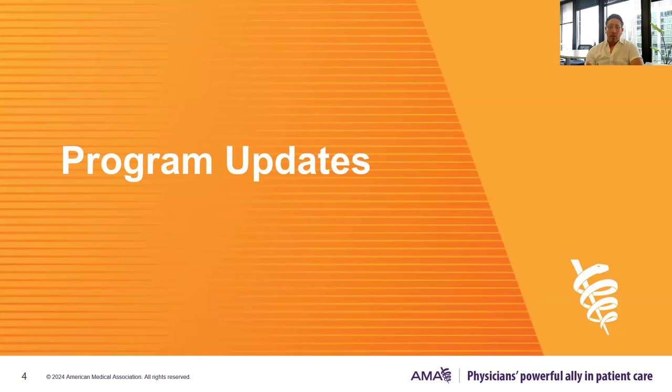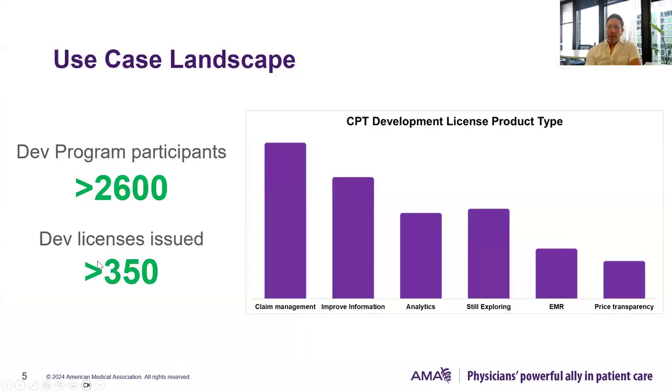The good thing about a lot of the resources that we highlight in these dev chats and in the program is that they help use cases either at the very beginning or all the way through to full-fledged companies. So pretty even balance here with 20-30% doing each. That's great. That's pretty reflective of the program at large. So what we're seeing today is that we have over 2,600 participants in the program, and we've issued over 350 royalty-free development licenses for CPT